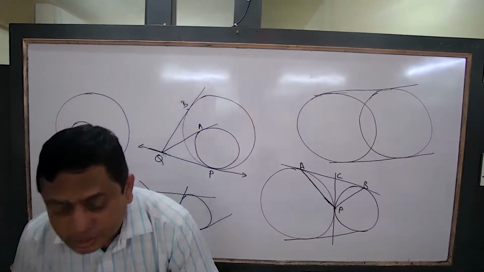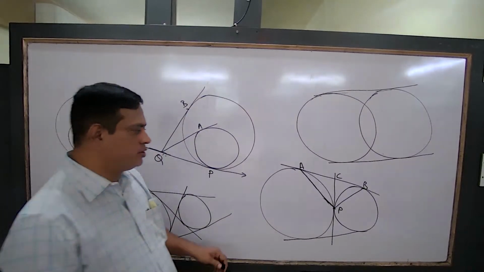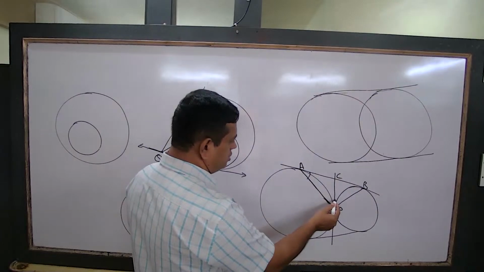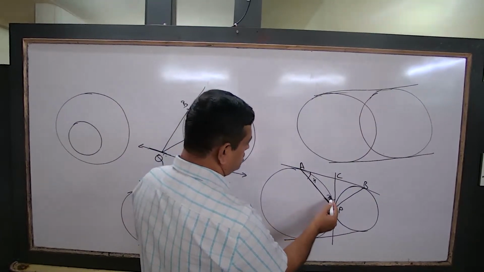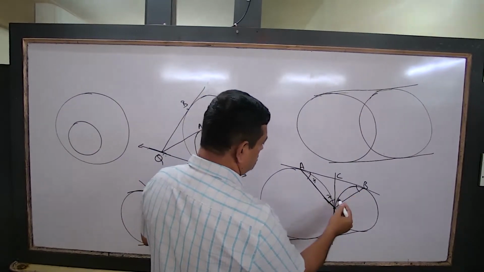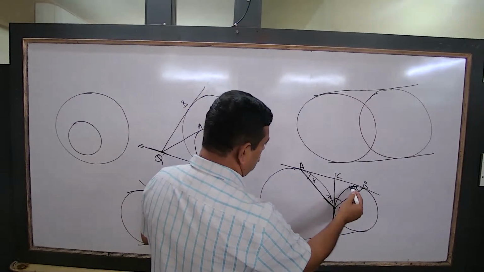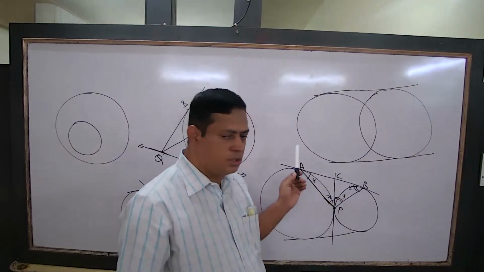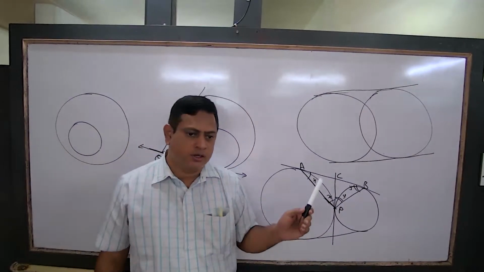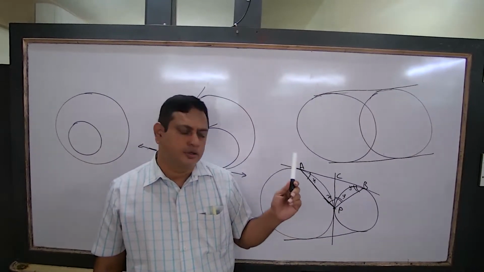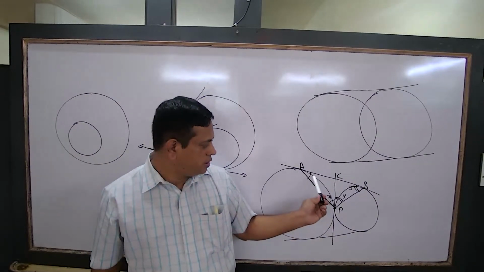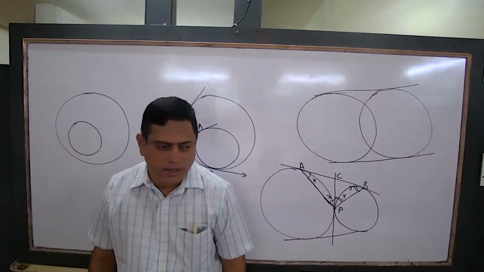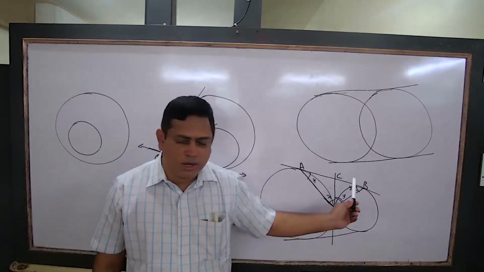Look, CA and CP are equal. Therefore, these two angles are equal, x and x. CP and CB are equal, so these two angles are equal, y and y. Look at this triangle APB. You know the angle sum property of a triangle. Angle sum property applies. So 2x plus 2y is equal to 180.